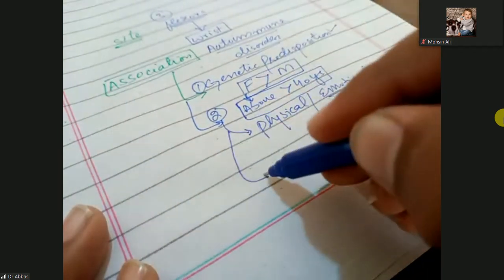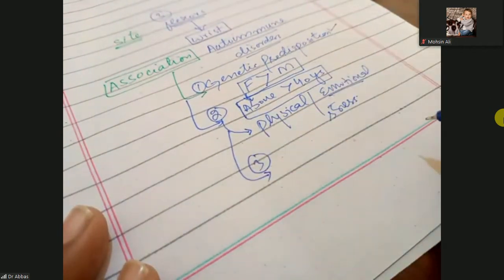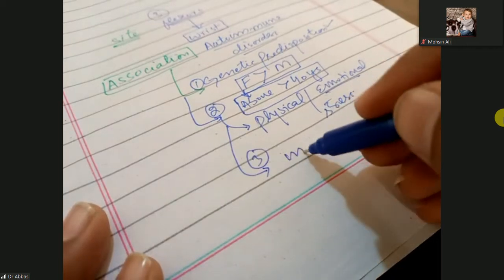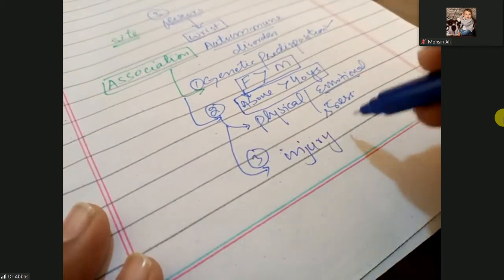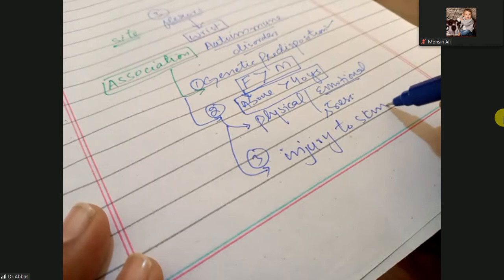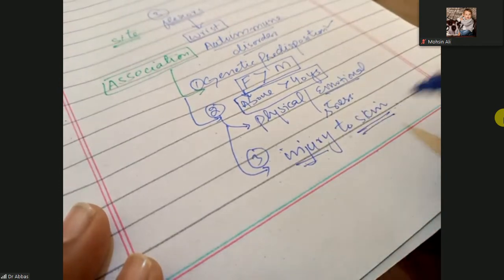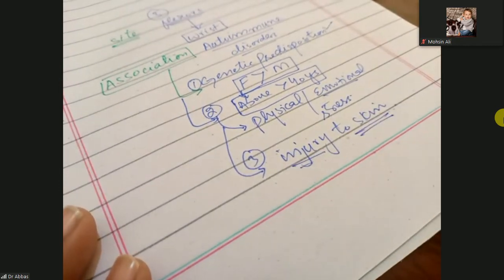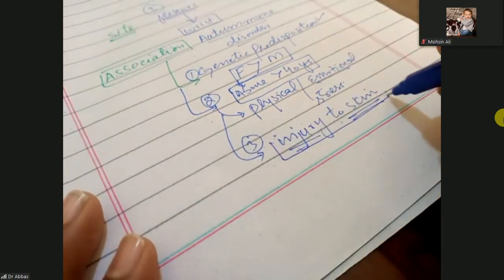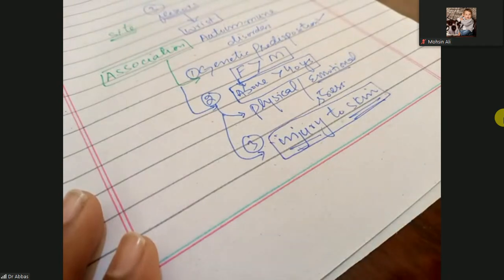And also the third predisposing factor is injury to the skin or trauma to the skin. When there is a trauma to the skin, that can cause the lichen planus. I will discuss this trauma or injury, how they can produce the lichen planus on the skin, and what are their different phenomena.